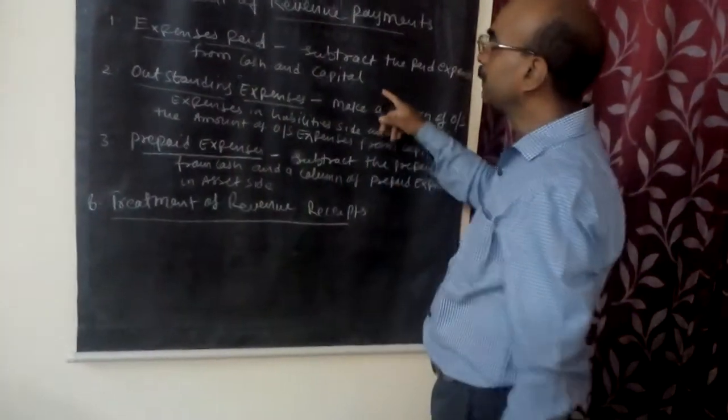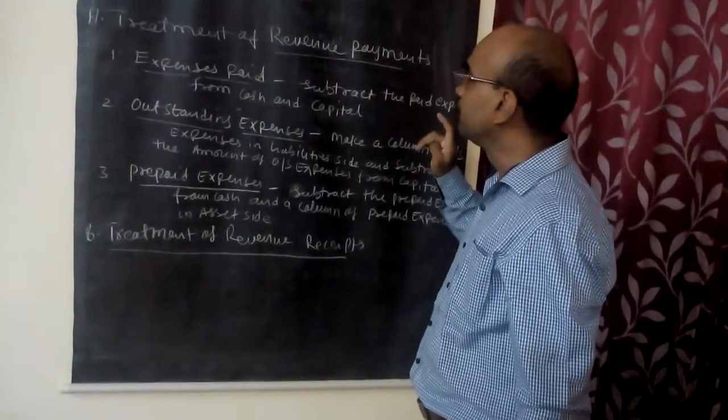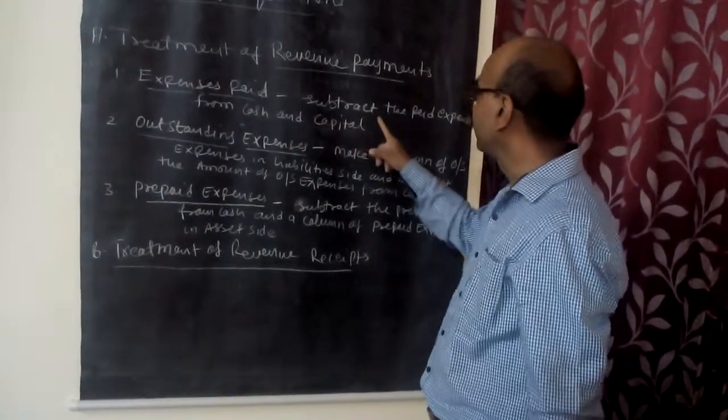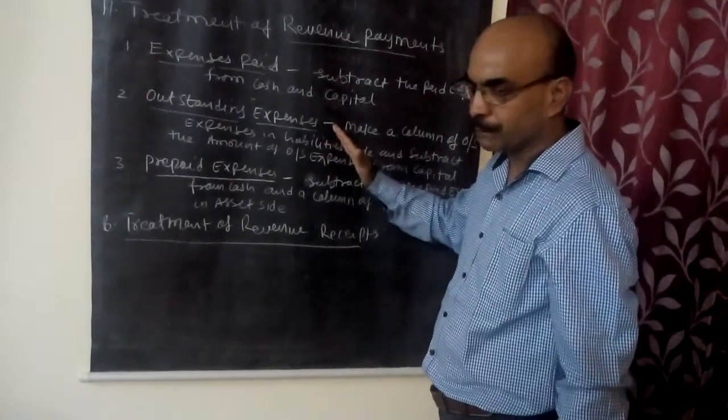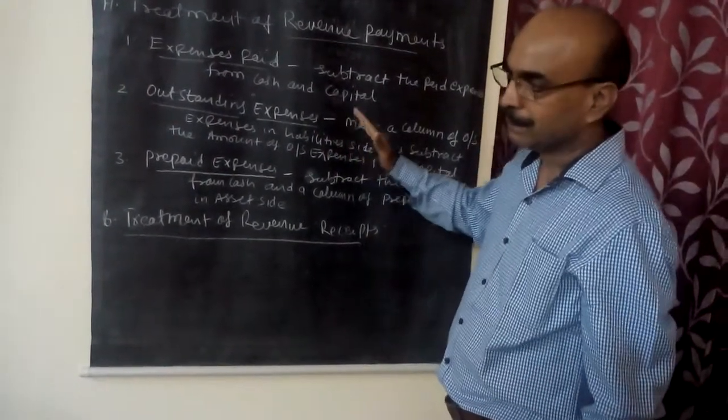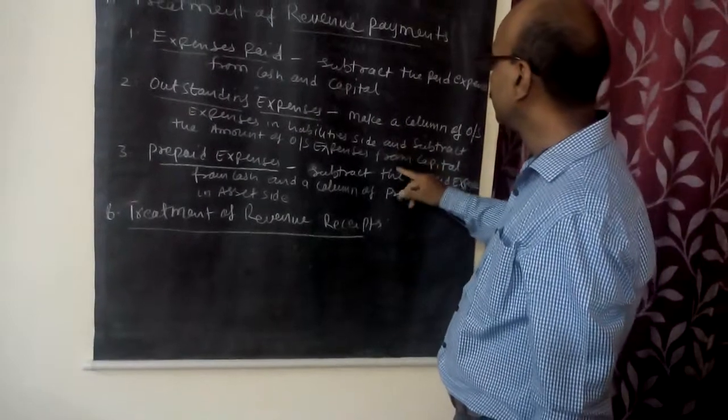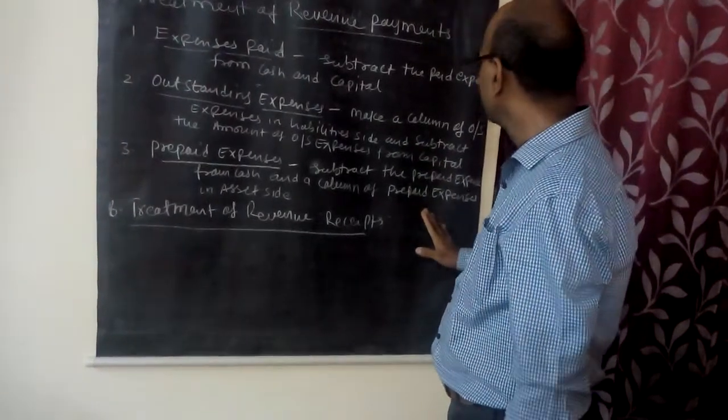So these are the treatments of expenses or revenue payments. Expenses paid: subtract from cash and subtract from capital. Outstanding expenses: make a column of outstanding expenses on the liability side and subtract from capital.